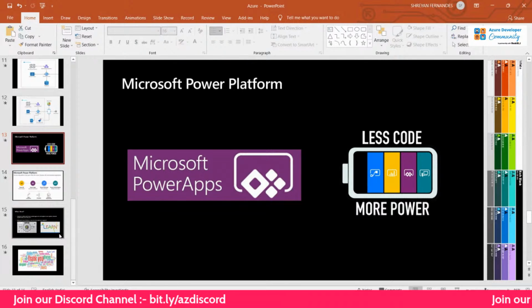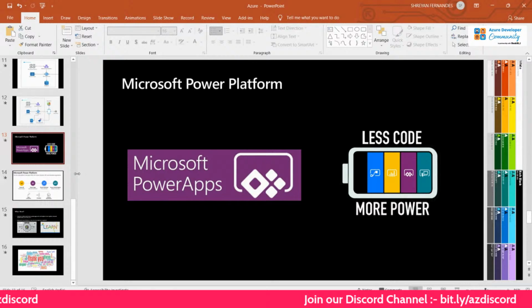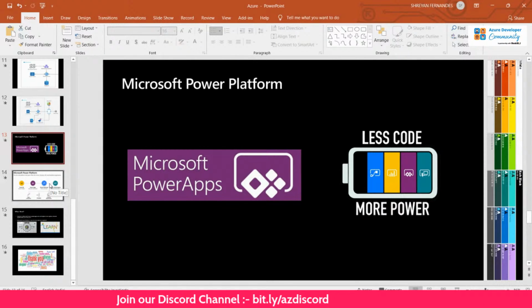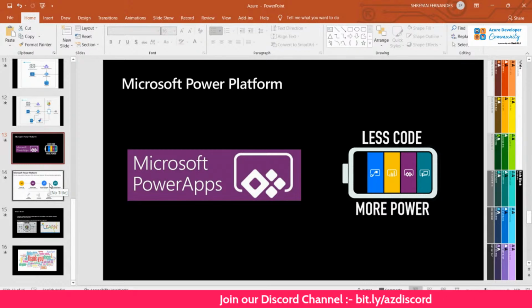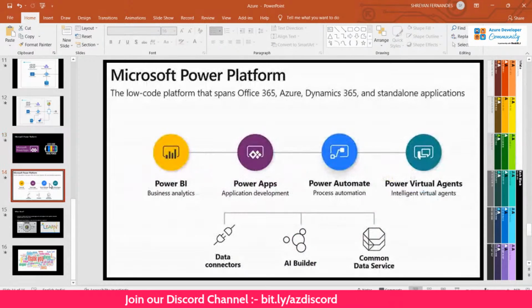As the tagline says, it's less code and more power. There is absolutely no need to code much here. Of course, there might be minimal coding involved, but you can build an app. At least I have built an app, a mixed reality based app, without writing a single line of code. Everything was a simple drag and drop interface.